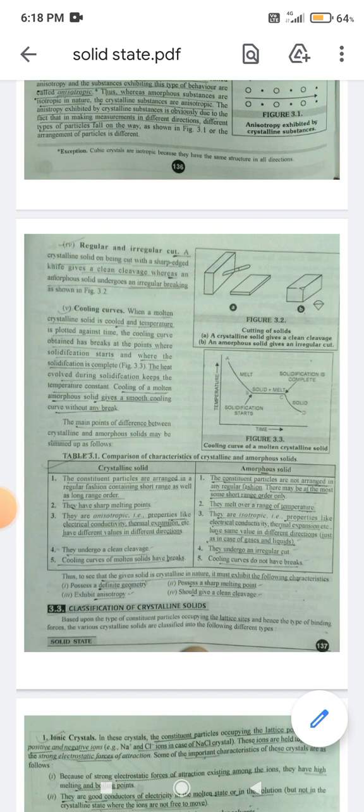Third point of crystalline solid, they are anisotropic. Properties like electrical conductivity, thermal expansion, etc. have different values in different directions. Third point of amorphous solids, they are isotropic. Properties like electrical conductivity, thermal expansion, etc. have the same value in different directions, as in case of gases and liquids.